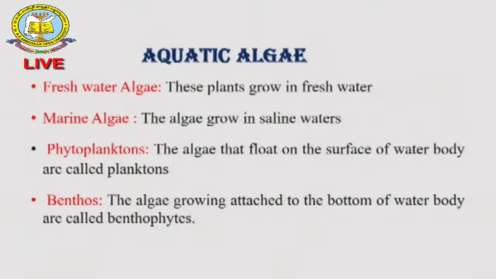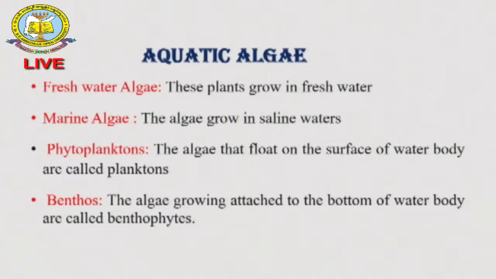The algae, depending on habitat, are divided into aquatic algae, terrestrial algae, and algae of unusual habitats. In aquatic algae, the freshwater algae are found in rivers, pools, ditches, small ponds and lakes.